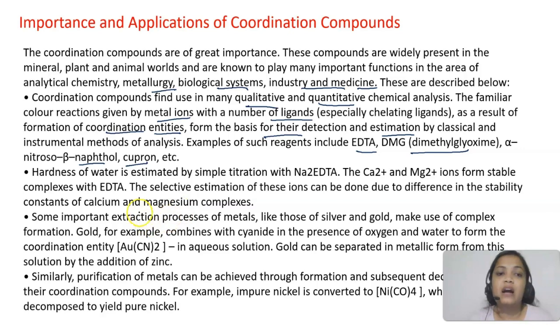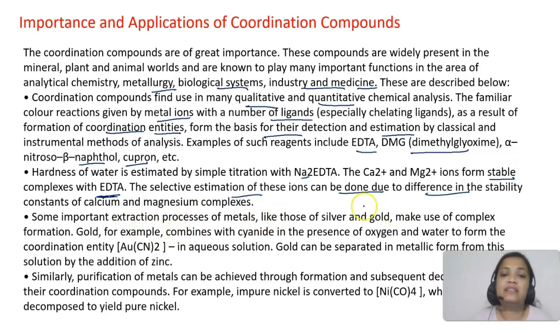Hardness of water is also estimated by the complex of EDTA with sodium ions. Calcium and magnesium ions form stable complexes with EDTA, and the estimation of these ions can be done. Sodium ions can be replaced by calcium and magnesium ions, and vice versa, and we can get to know about the hardness of water.